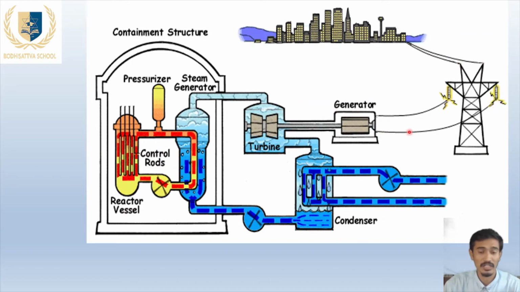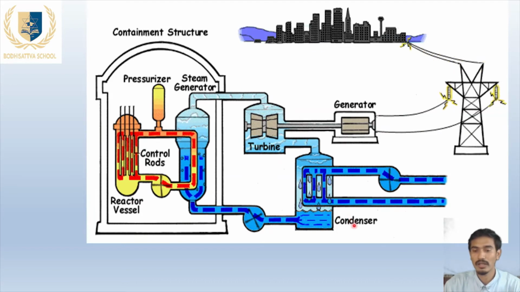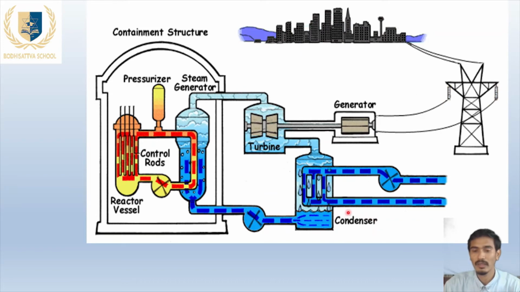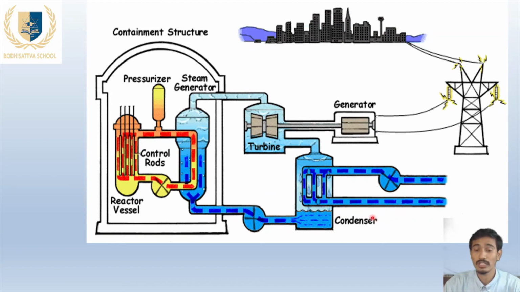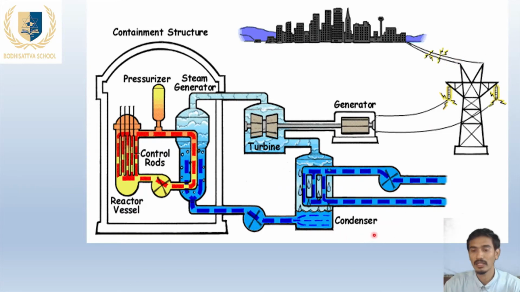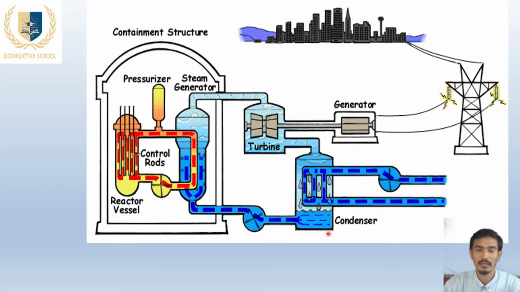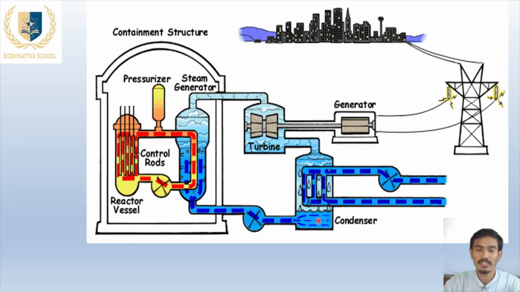The electricity is very huge. Again the steam reaches the condenser chamber. Here is the condenser chamber, and in the condenser chamber the heavy water in the form of steam is converted again into liquid. We know about condensation. Condensation is the process of conversion of gas or steam into liquid again. So this process continues in the one nuclear fission cycle.